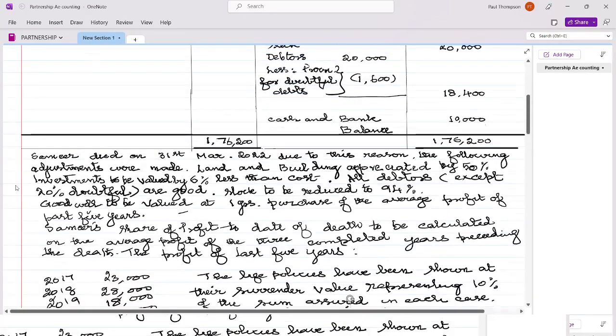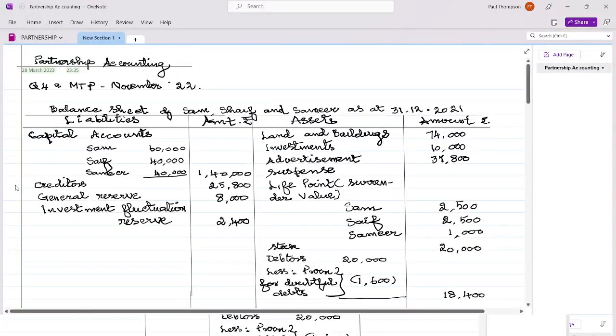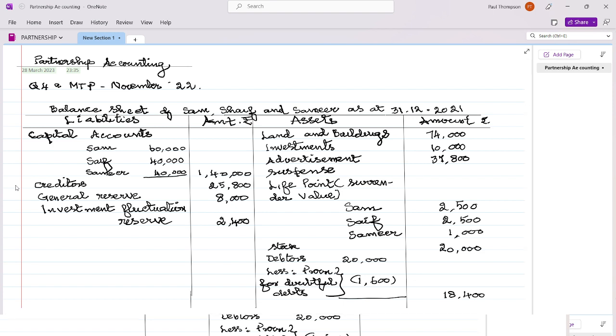So now let us look into the assets side. So there is investments 10,000. They say that the cost of the investment is to be reduced by 6%. So when there is an investment fluctuation reserve on the liability side, this will not go through revaluation account. This will be adjusted.